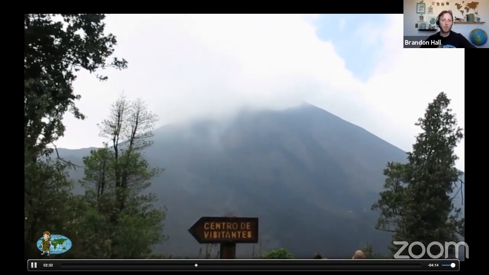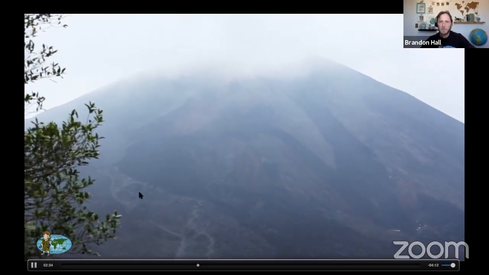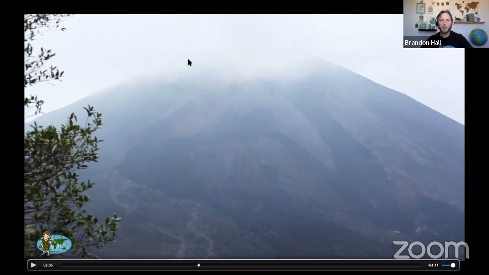stratovolcano. And when we look at Pacaya, I'm going to give you 2 dates today to remember, okay? So one of them is 2014. So 2014 was the last eruption. When was the last eruption, guys? Okay, 2014.